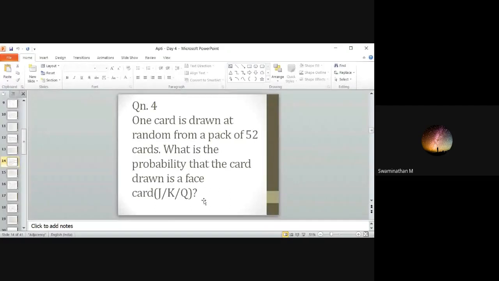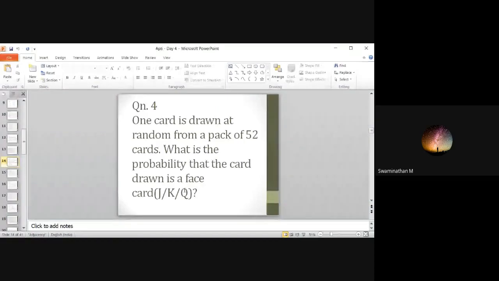3 by 13. Let's see. Okay. Any other answers? I again repeat, the total possibility, N of S, is 52. You are drawing only one card. So N of S is 52. And you have to see